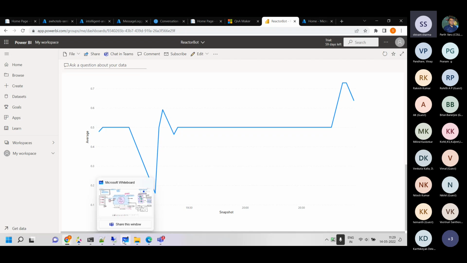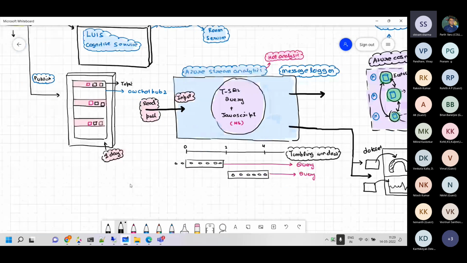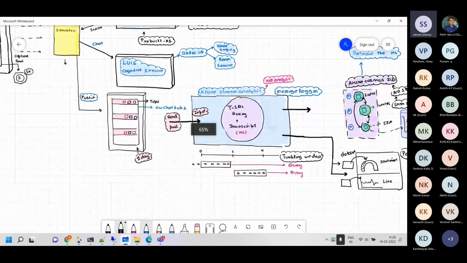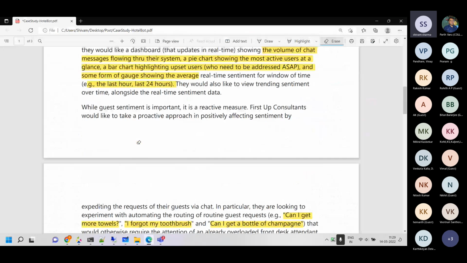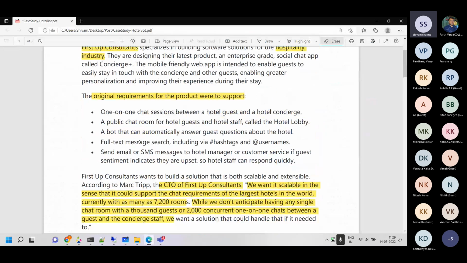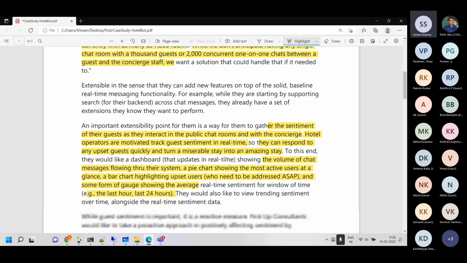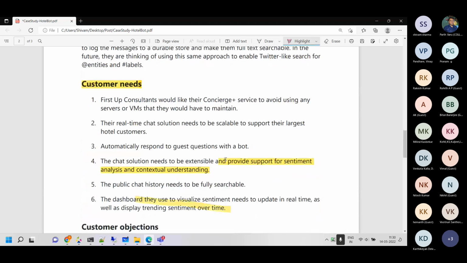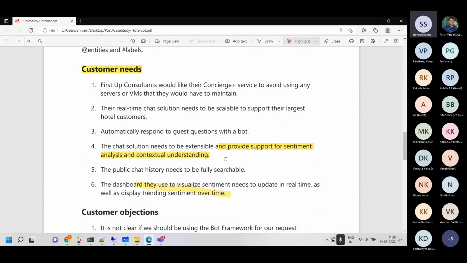Okay, now apart from this, one other thing which the customer wanted us to achieve was to have an FAQ bot, to be able to answer the FAQ questions which customers can ask, like, is the Wi-Fi fast? How can I make the room booking?